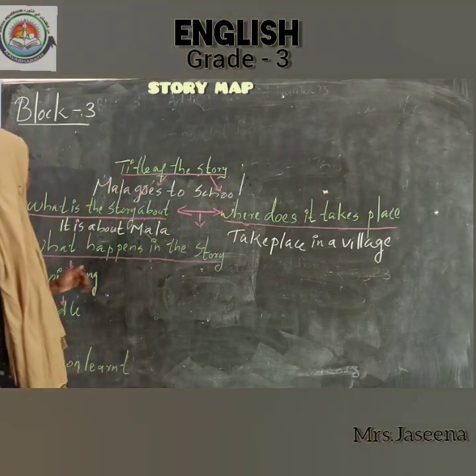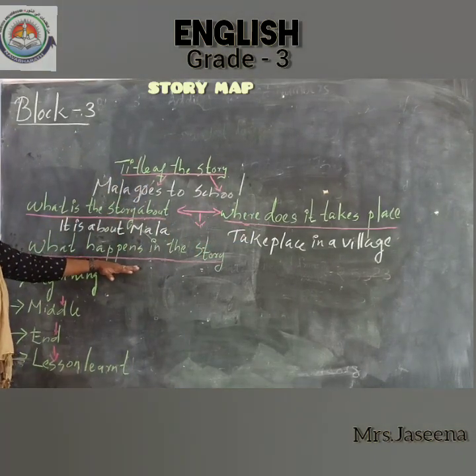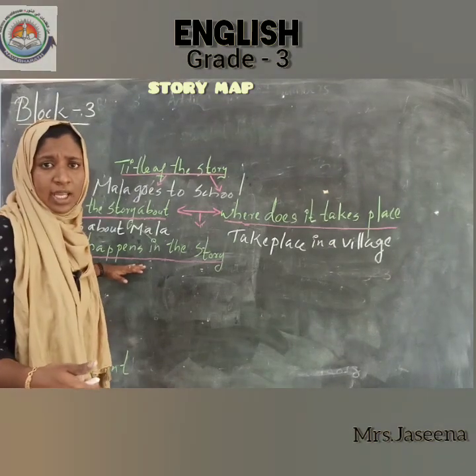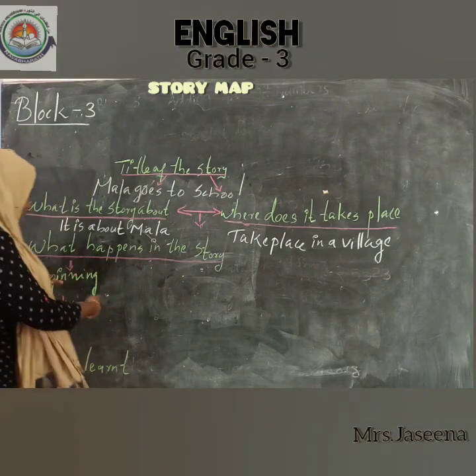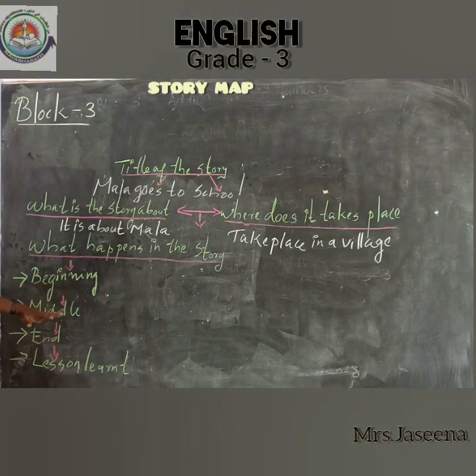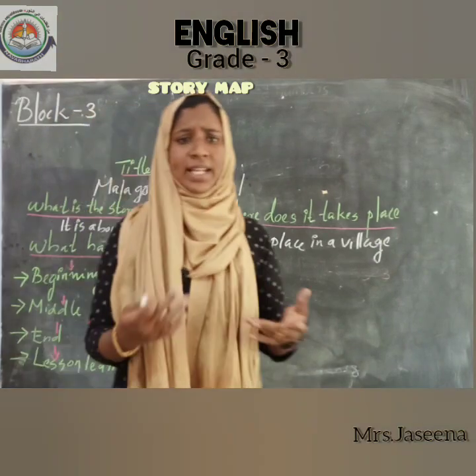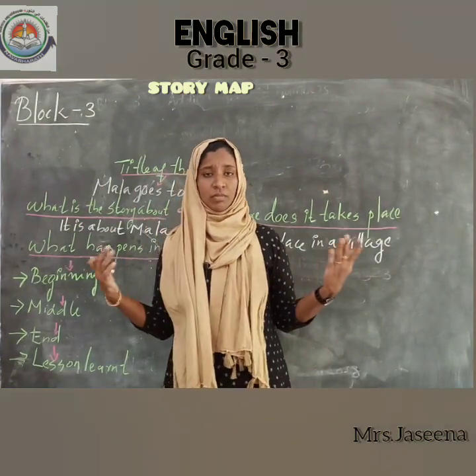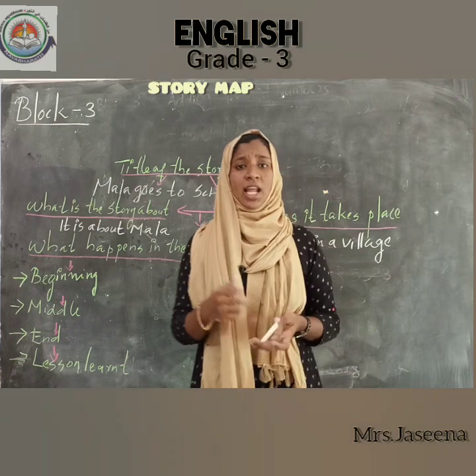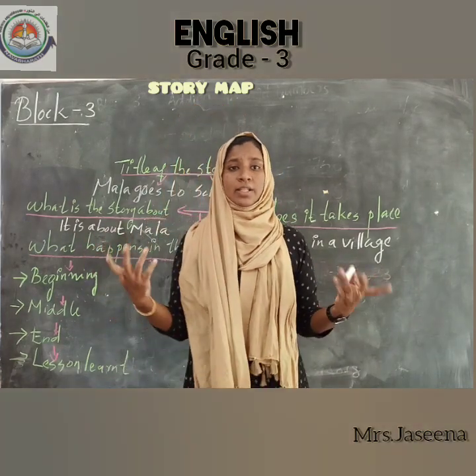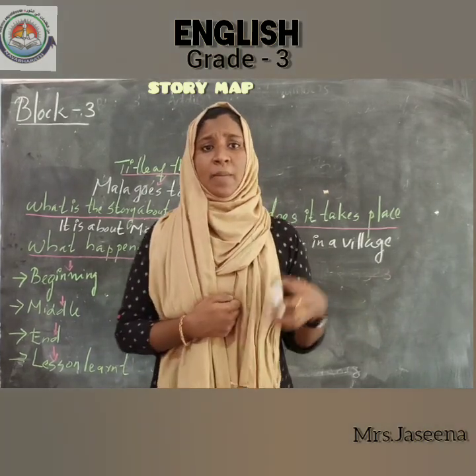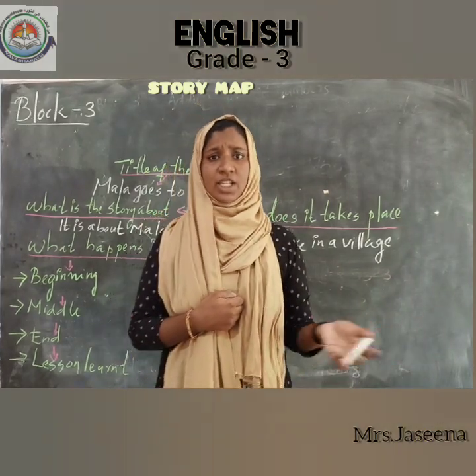Okay. Then what happens in the story? Please say what happens in that story. Yes, here you need not write anything. You have to write what happens in the beginning, what happens in the middle, and what happens in the end. So what happens in the beginning? At first, we know that Mala longs to go to school with her brother Somu. Her brother Somu goes to school every day, but Mala's parents never send her to school.